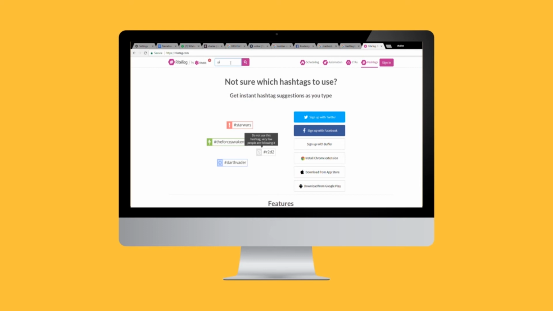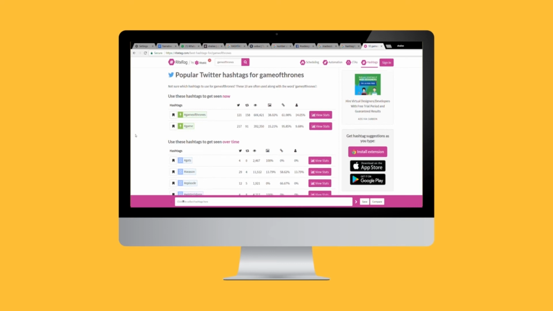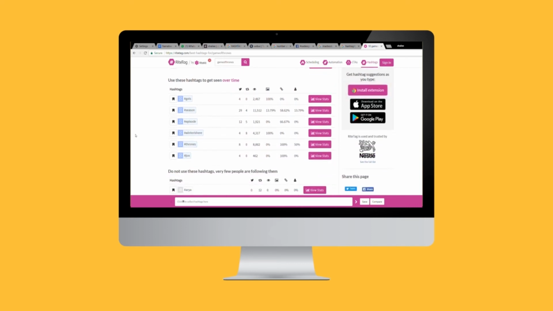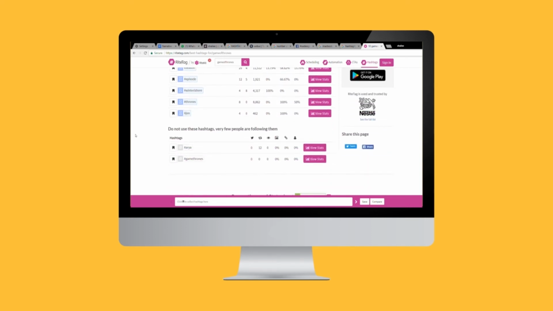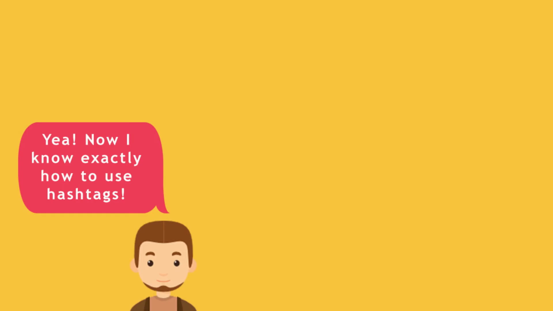This platform gives all the details about which hashtags are the most popular ones and which are not. If you search for a word, it will give you results of the top 10 hashtags which can be associated with that word along with all the statistics. Now you know the right place to check for the best hashtags.